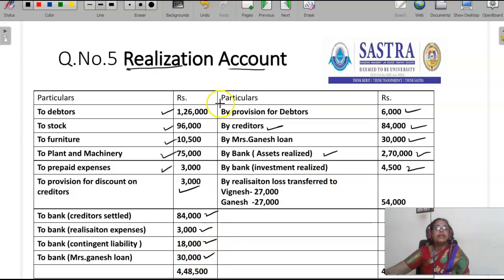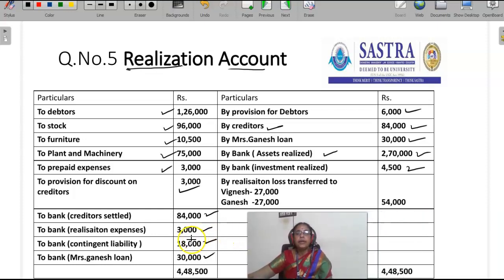So first we transfer the assets, then we transfer the liabilities, then we realize the assets and investment, and then we settle the creditors. The firm meets the realization expenses as well as the contingent liability and Mrs. Ganesh loan. Now we have to find out whether the realization account produces a profit or loss.